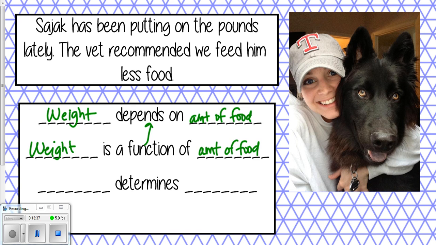Okay, last one, determines. This is the one that's different, right? The food determines the weight. Okay, this is the one that's backwards.